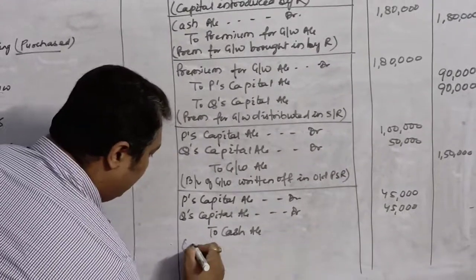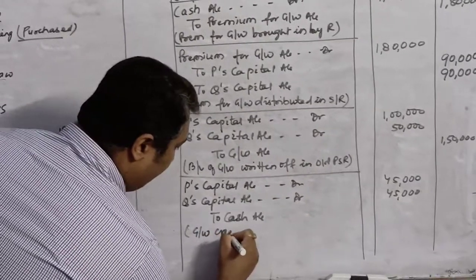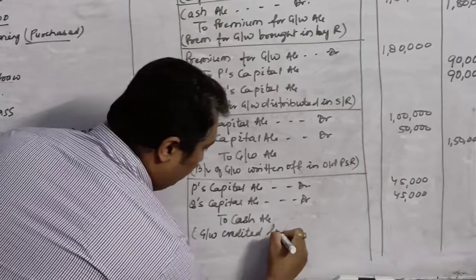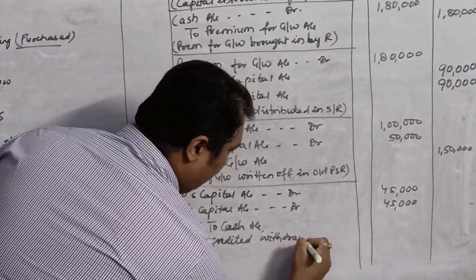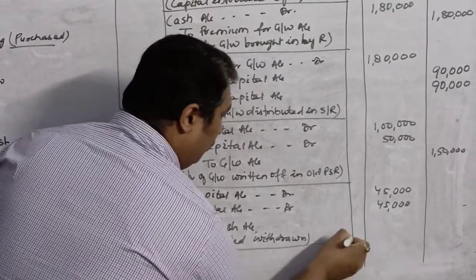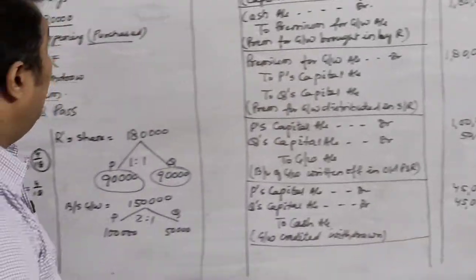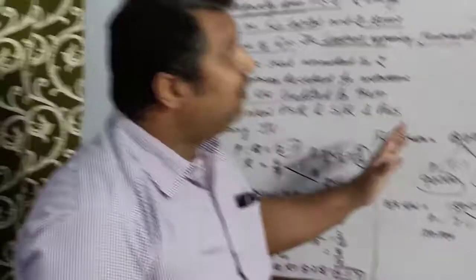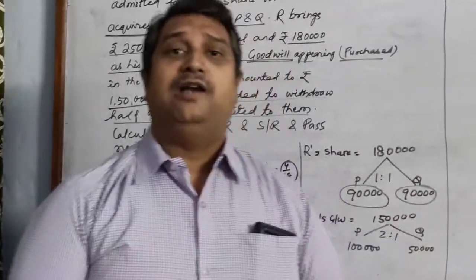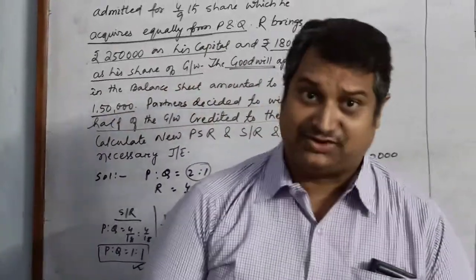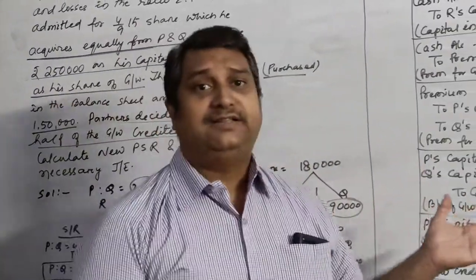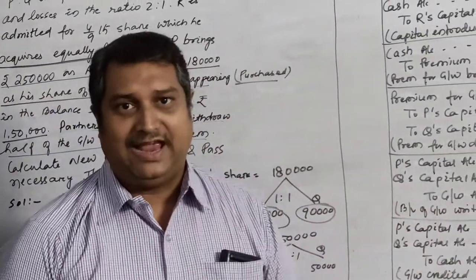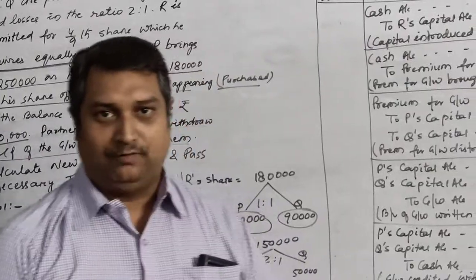Here you can write the narration, goodwill credited, withdrawn by old partners. So this is how we solve the sum based on when a new partner brings his share of goodwill in cash. Now we will see that in case if the new partner is unable to bring his share of goodwill in cash, then how are we going to solve the sum?